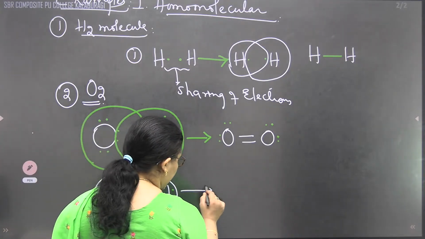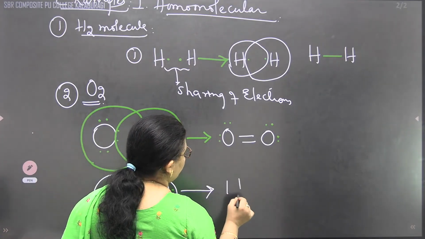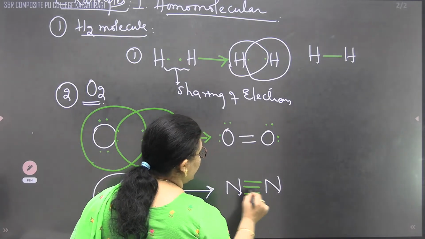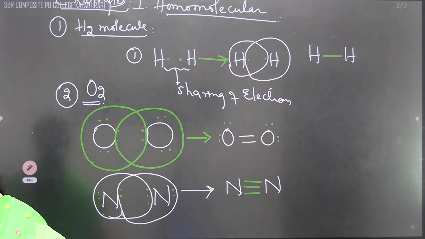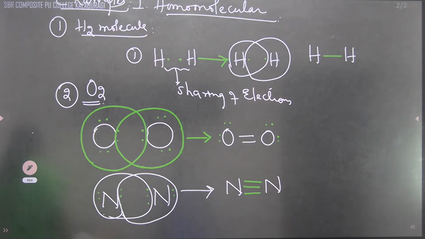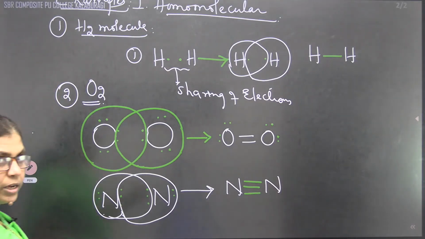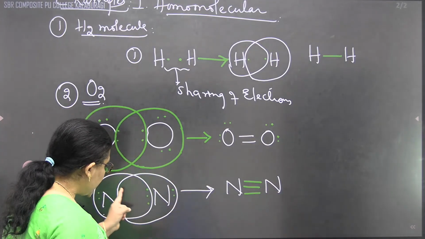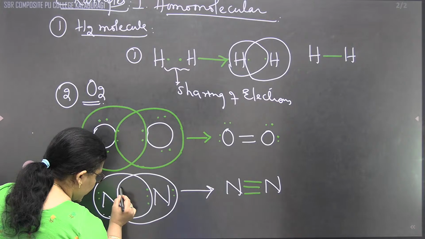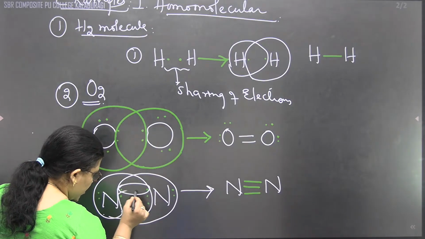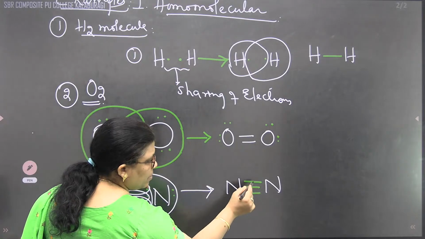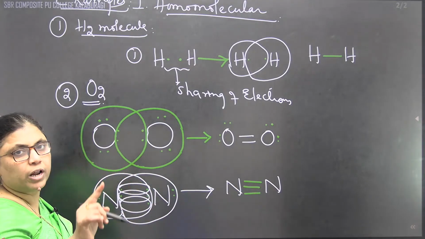That's why we simply write it as N with N. How many bonds will be there? Triple bond. What did I say? If individual atoms are sharing one, they will form a single bond. If they are sharing two, they form a double bond. If they are sharing three, they form a triple bond. Here, these two, 1, these two, 1, these two, 1, so in total we get 3 bonds: N triple bond N.